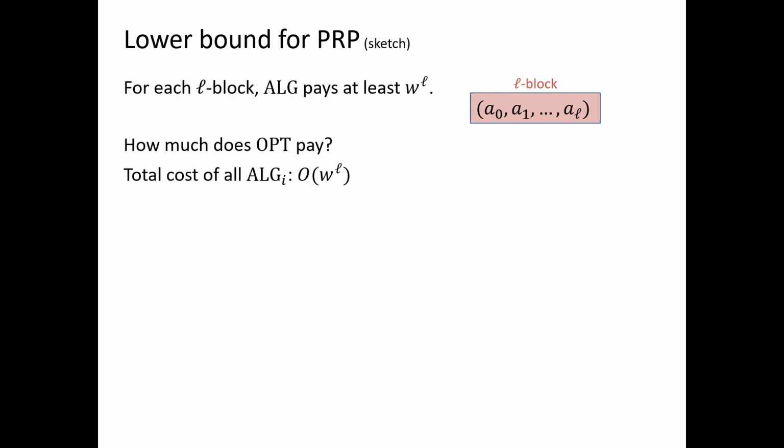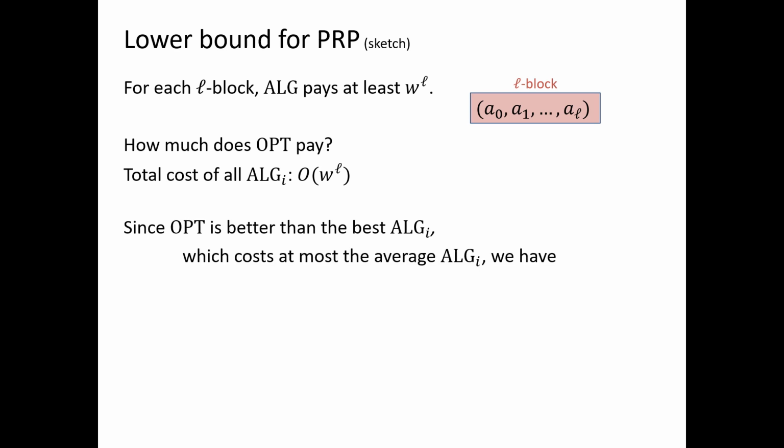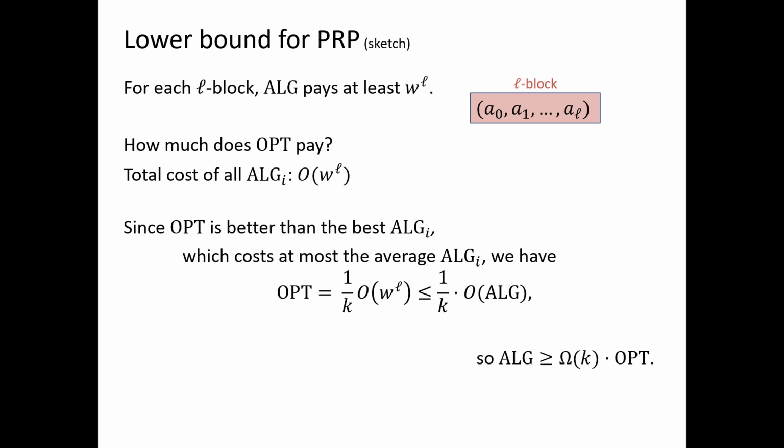So we can conclude with an averaging argument. The optimal algorithm is better than the best algorithm i in hindsight, and the cost of this best algorithm is at most the average cost. And so we can say that the optimal solution costs at most 1 over k times W^L, which is at most 1 over k times O of ALG. And so ALG is Omega(k) times OPT.